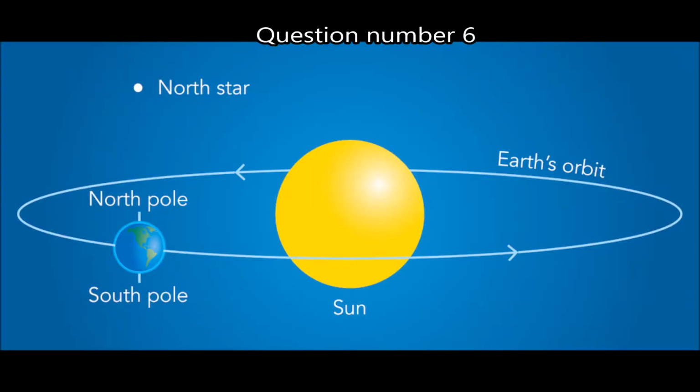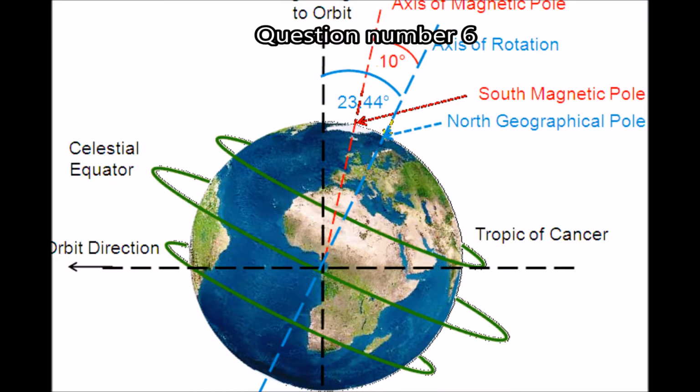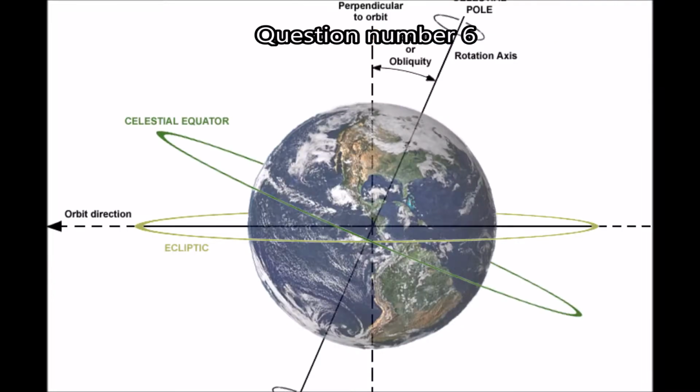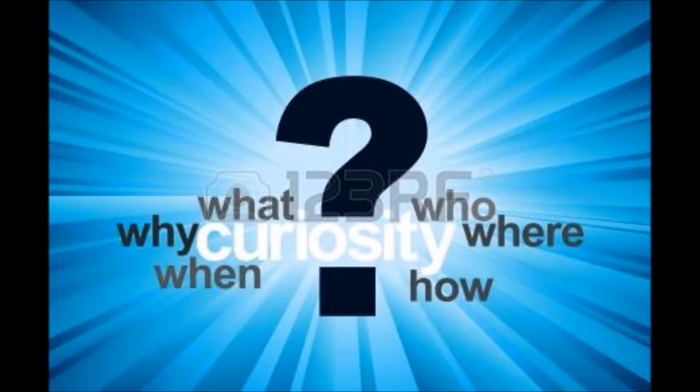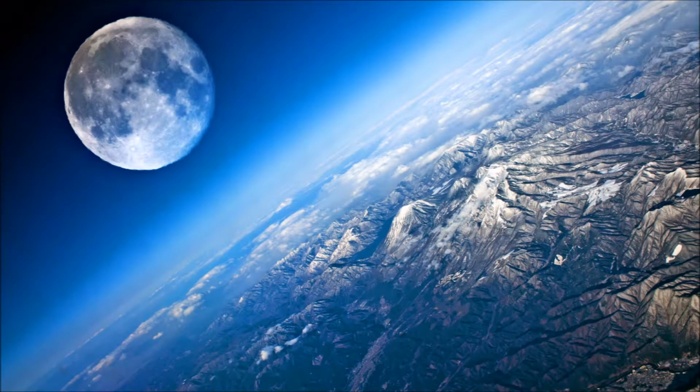Question number 6. Stars circulate around their axis. Why are stars circling their axis? What causes the spin around the axis? Many questions. There is a reason why the origin of the universe was not discovered until now. It's just a bit complicated to explain.